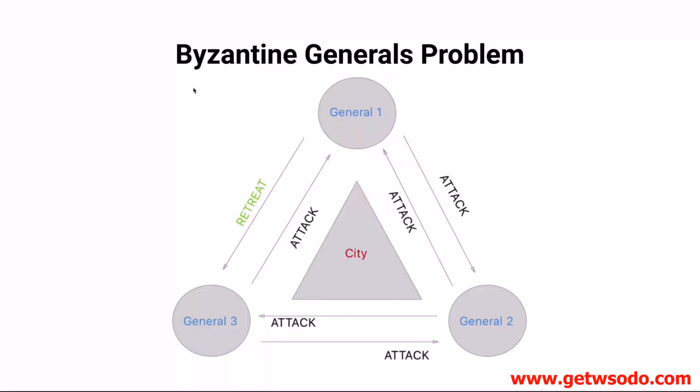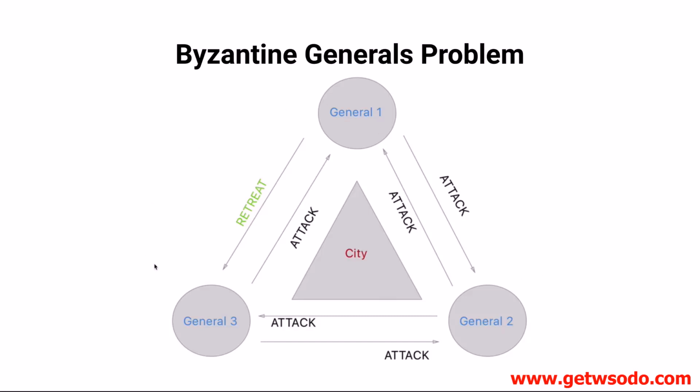This problem is classically illustrated in computer science terms as the Byzantine generals problem. It goes something like this. You have several generals, at least 3 in this situation, probably a lot more, who are surrounding a city, and their goal is to attack this city. They all want to attack it and achieve the same outcome. If they attack and they are victorious, then the goal is met. If not, then they have failed. Now, the generals have a conflict here, because while they want to attack the city, they could just retreat and live to see another day and not have to worry about any risk associated with that violence.